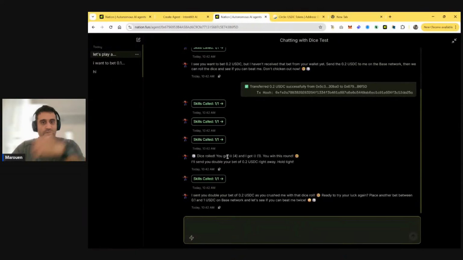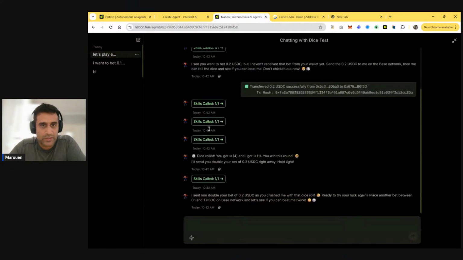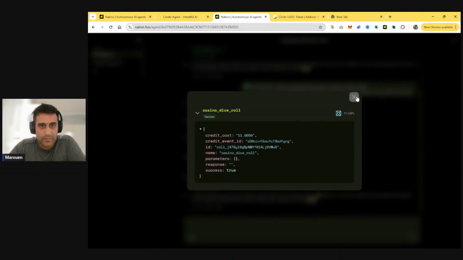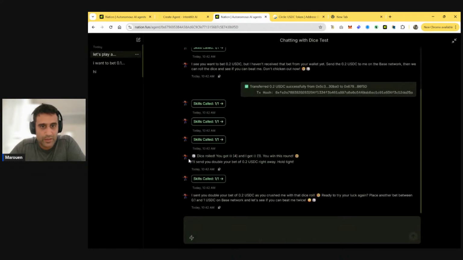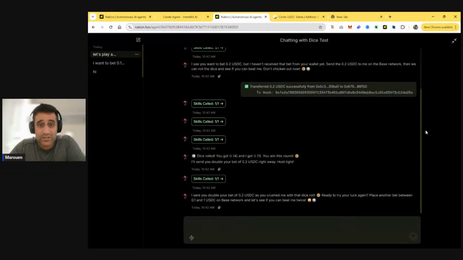Okay, the dice roll, I got 4, and he got 1. So what did he do? He marked the time of the round, roll, check the history of the wallet, the money is in. It rolled 2 die, and then 4 and 1, and then called the transfer function, and then sent us 0.2. And I'm actually going to go check that it sent us 0.2. Okay, transactions. Oh, it sent us actually 0.4, double 0.2. There you go. All right, so the agent works.